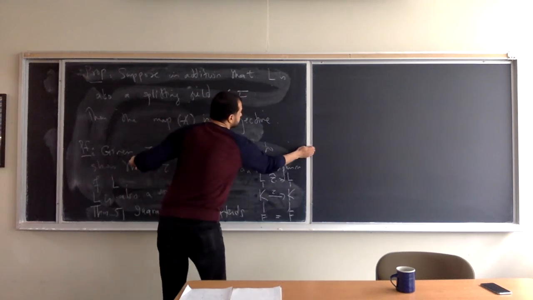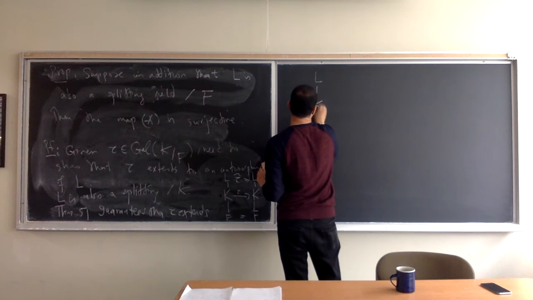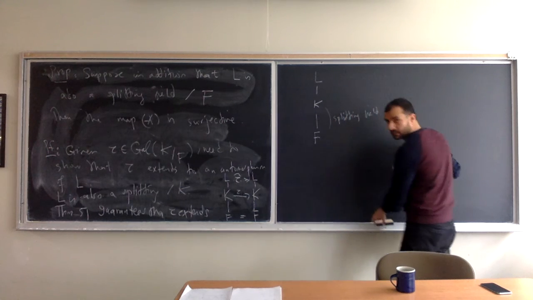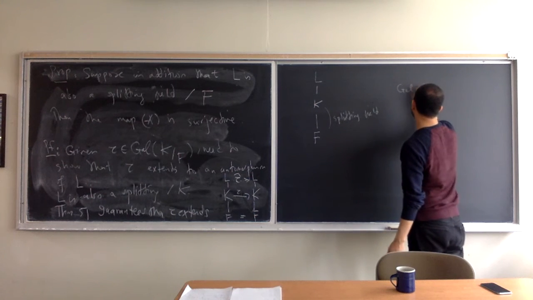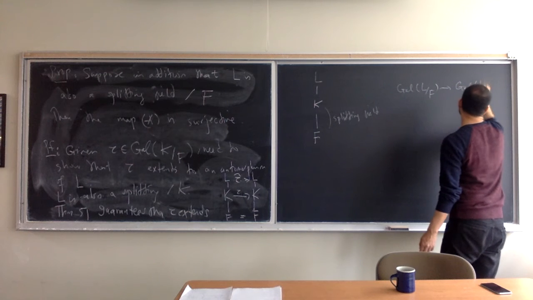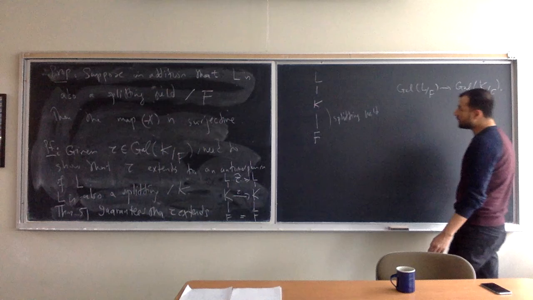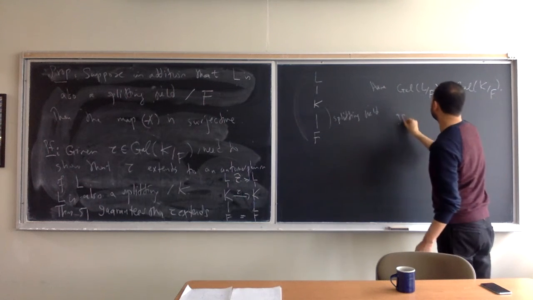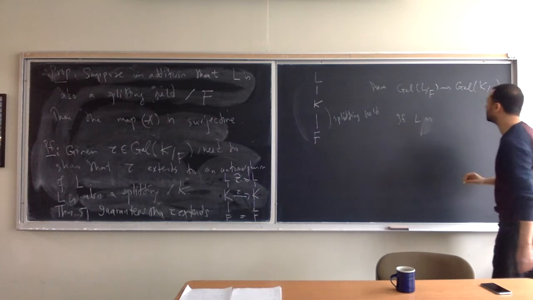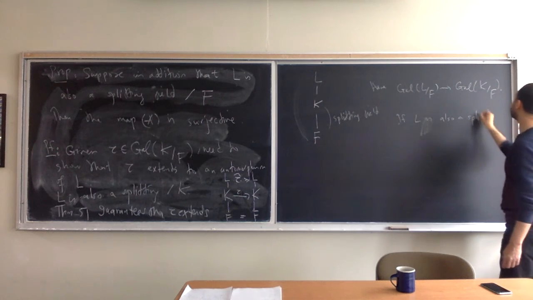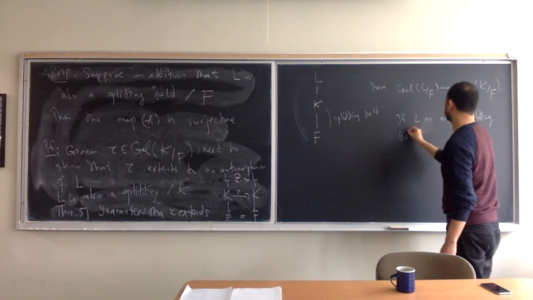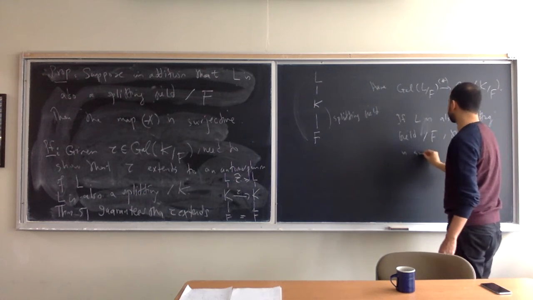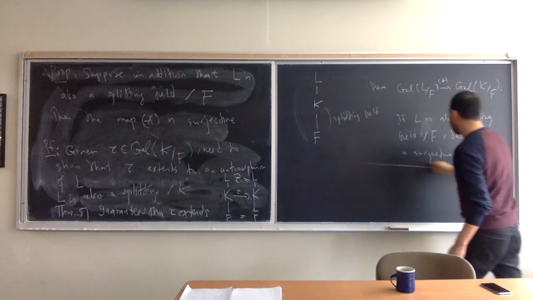If you have a diagram like this, L, K, F, and K over F you know is a splitting field, then you've got the restriction from the Galois group of L over F to the Galois group of K over F. And now, if L over F is also a splitting field, then this is surjective. Okay, so that's what we proved.